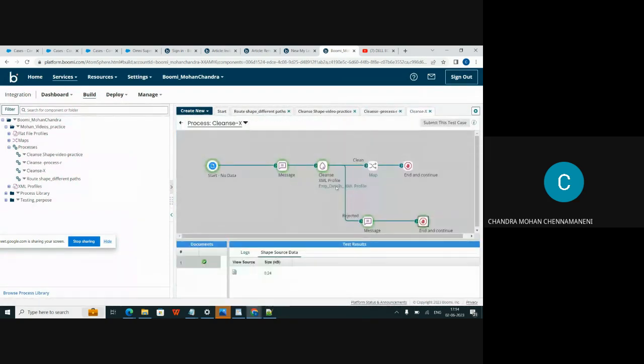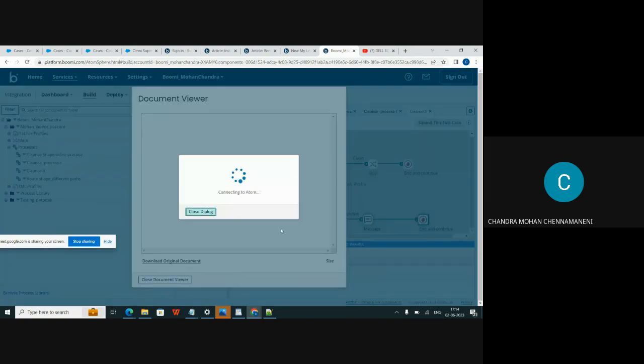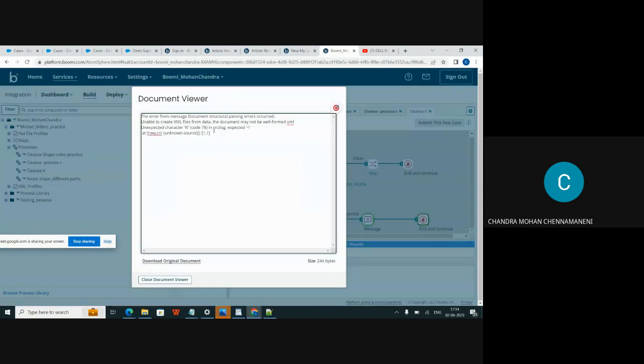When I run the process in test mode, here the condition will not be satisfied, and it goes for the reject path. If you check here, and the error message, yes, you got the error from the cleanse shape.